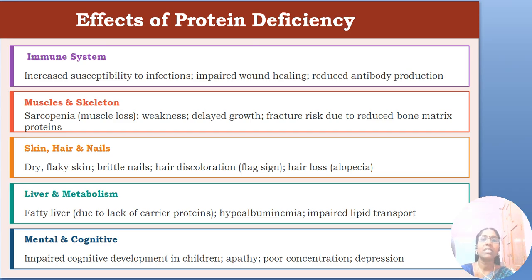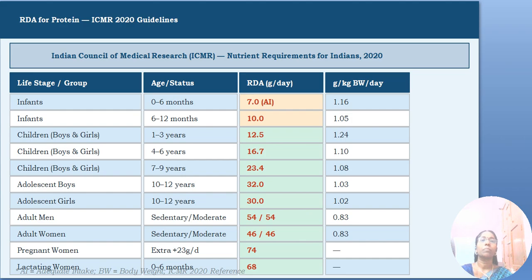And dry, flaky skin will be there, brittle nails, hair discoloration, and sometimes hair loss occurs, and that condition is called alopecia. And coming to the liver and the metabolism, fatty liver occurs due to lack of carrier proteins. Hypoalbuminemia occurs, that is nothing but a low level of albumin in the blood. Impaired lipid transport also occurs. And in mental and cognitive function, impaired cognitive development in children, apathy, poor concentration and depression.